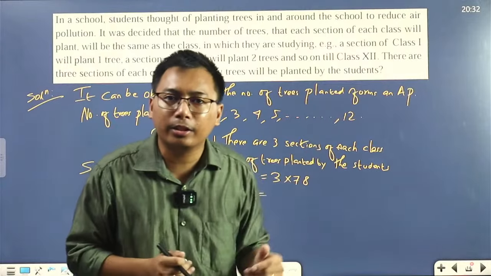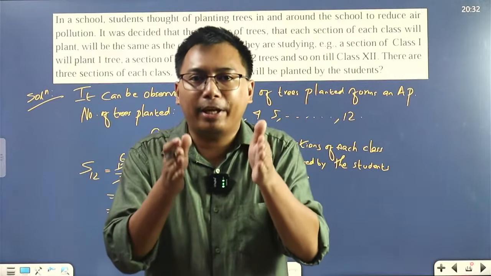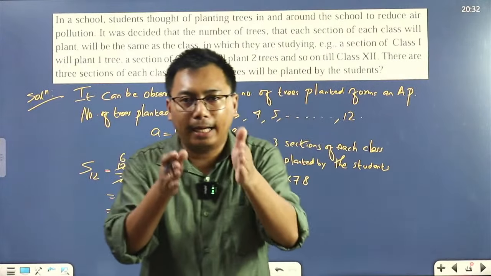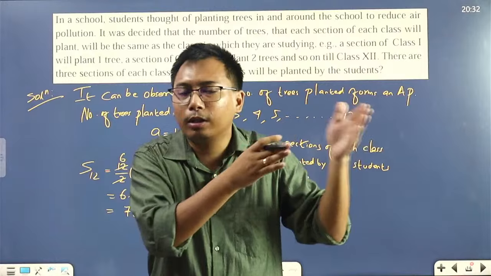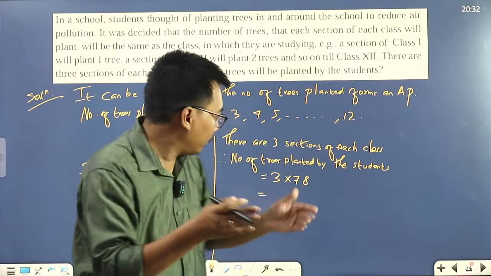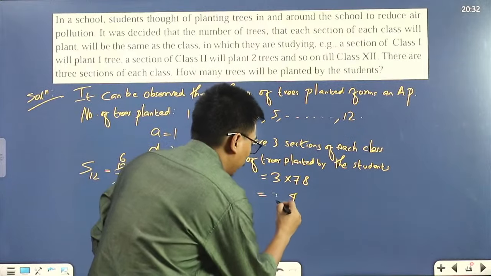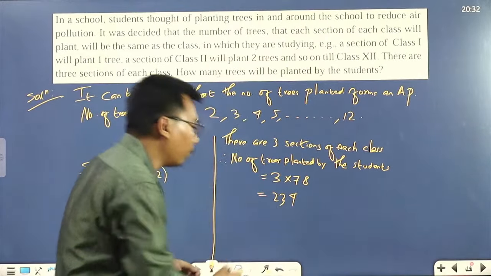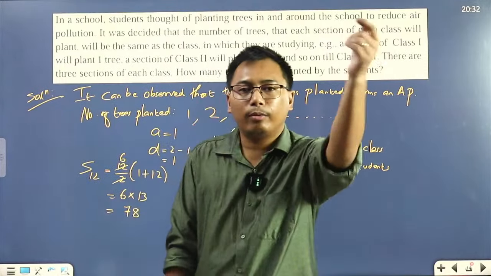So 3 into 78: 3 8s are 24, 3 7s are 21, 2 and 21 is 23, so 234. 234 trees will be planted.